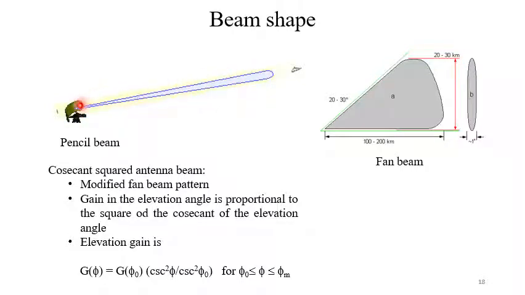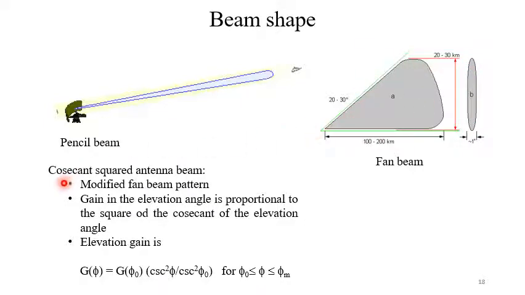The beamwidth is very narrow in every direction, so it is almost a parallel beam. Sometimes we need fan beams. So fan beam: in the horizontal direction, the width is smaller. In the vertical direction, the width is larger. So this type of beam is the fan beam.